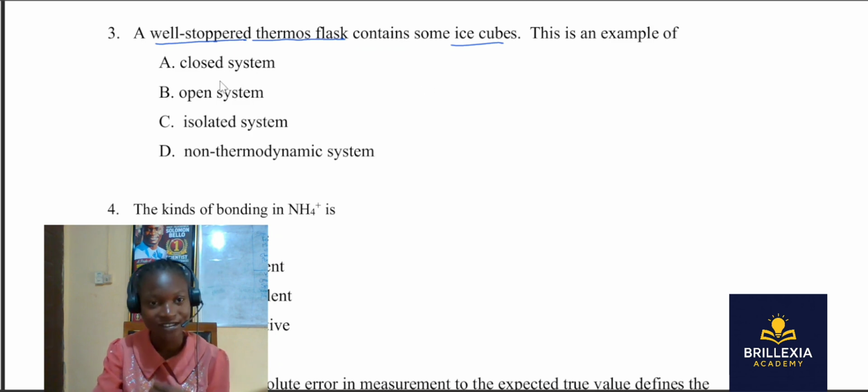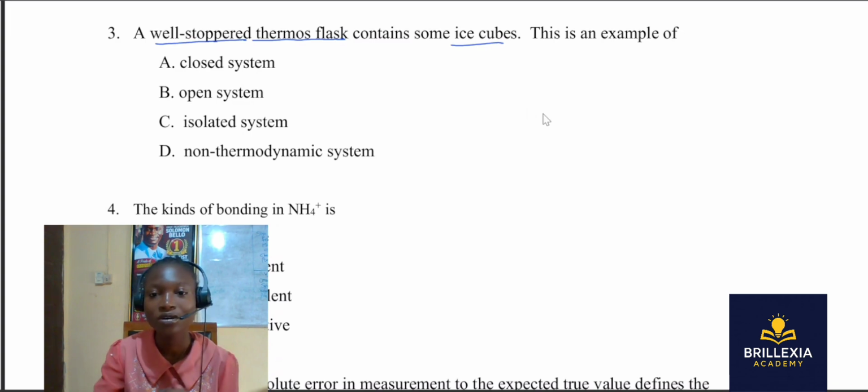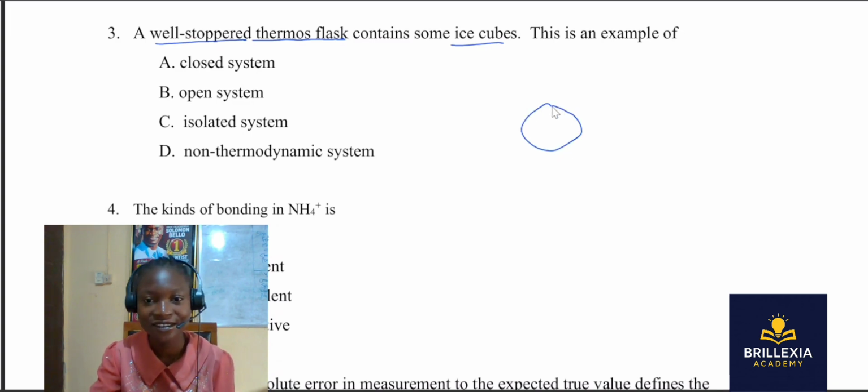Closed system. What is a closed system? We have closed system, open system, and isolated system. A system is an entity that is separated from the rest of the universe by an imaginary boundary. So we have a boundary. So let's say this is a system. We have something inside. Whatever is happening in there is what we mean by system.